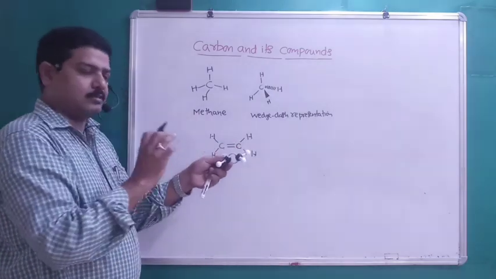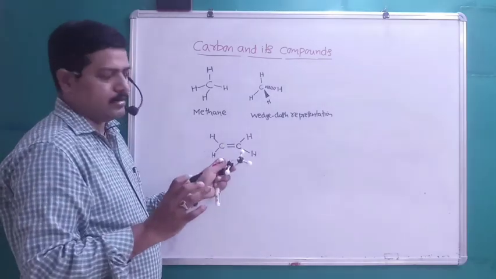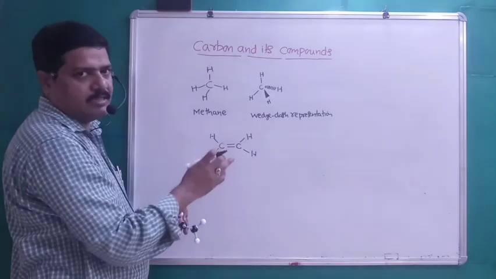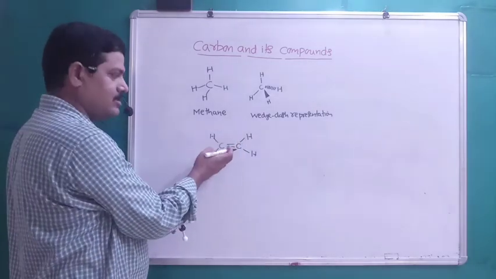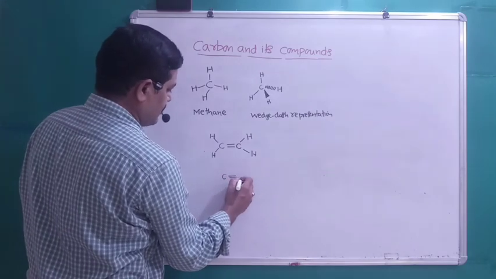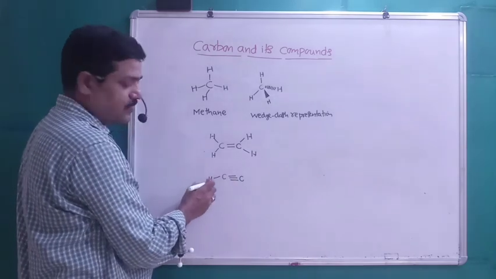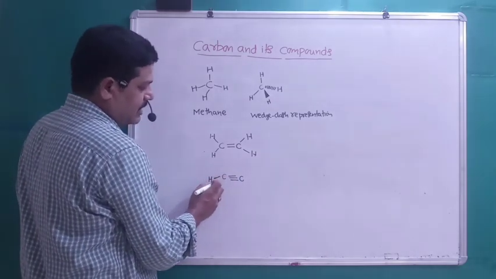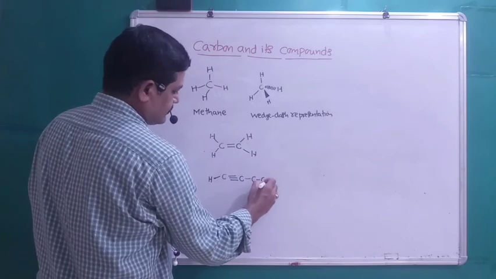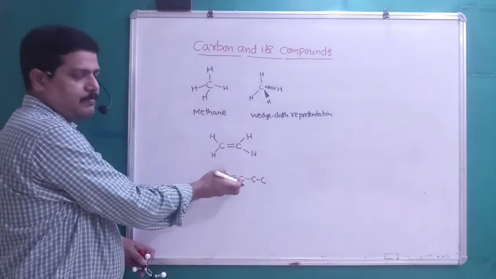It will generally form covalent bonds. It may be a double bond. It can form a single bond with other carbons also. It can also make a triple bond. For example, we can take C triple bond C. On the other side there is only one free valency, so it will make a single bond, and this side may be connected to another C, like that. So carbon forms single bonds, double bonds, as well as triple bonds, right?